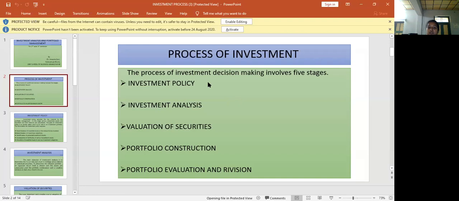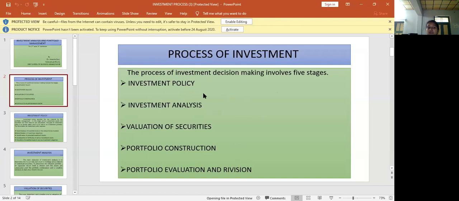But coming to the process of investment, the process of investment in decision making involves 5 stages. They are investment policy, investment analysis, valuation of securities, portfolio construction, and portfolio evaluation and revision.